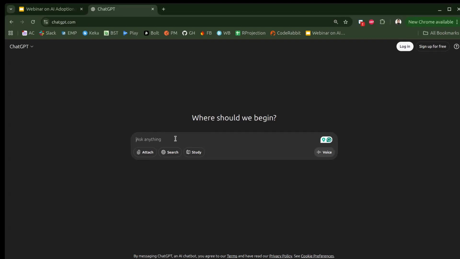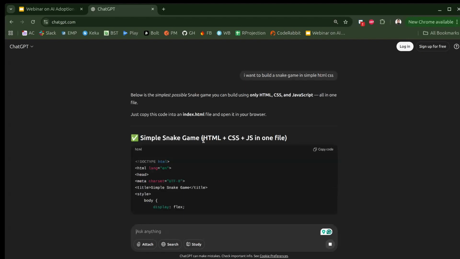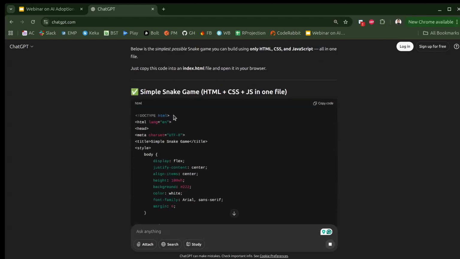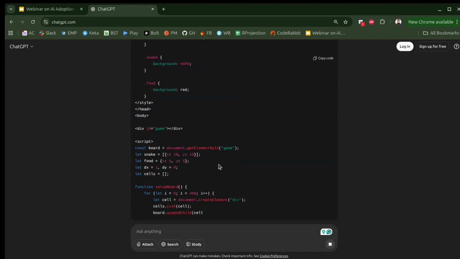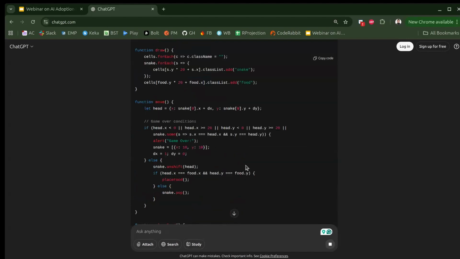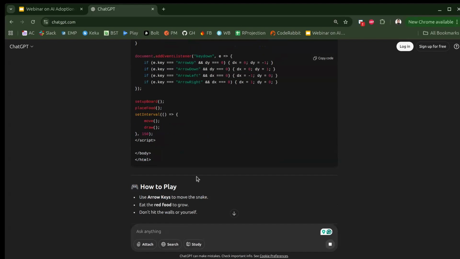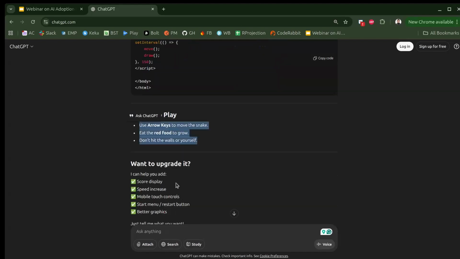So let's type in: I want to build a snake game in simple HTML CSS. It will start giving you single page code which will have HTML, CSS, and also something called JavaScript, right? You just have to wait, and it will also show you instructions on how to do it.